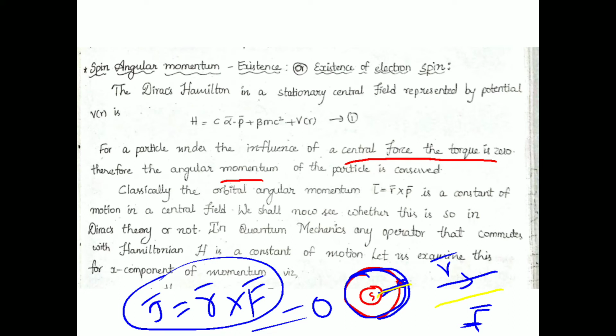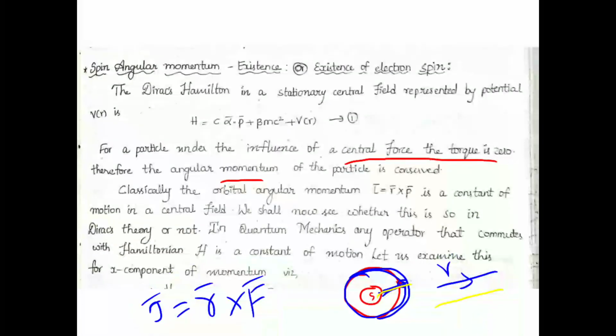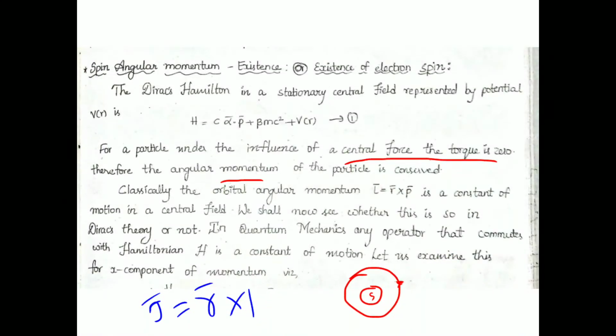Hence, in central force the torque is 0, because the position vector and the force which acts in the radial direction are parallel. That is the explanation. Therefore, the angular momentum of the particle is conserved.